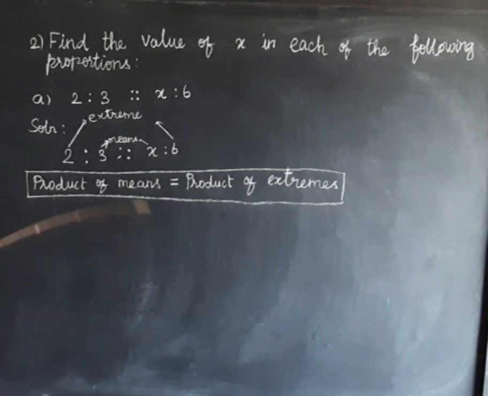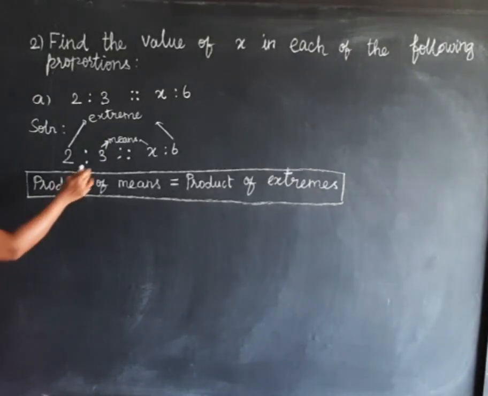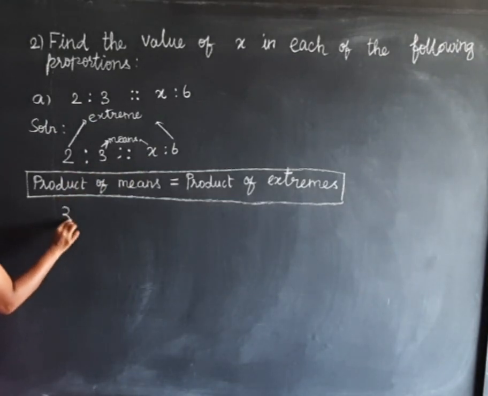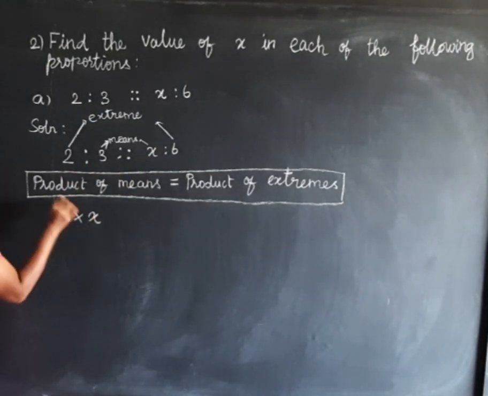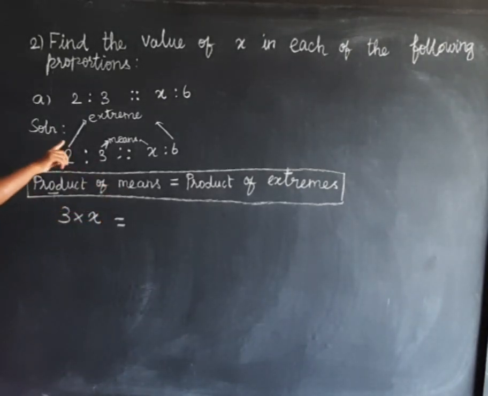Okay, we have to find the product of means and the product of extremes. What is the product of means? Means are the middle terms. So 3 into x. Product means we have to multiply. Equal to product of extremes. What are the extremes?